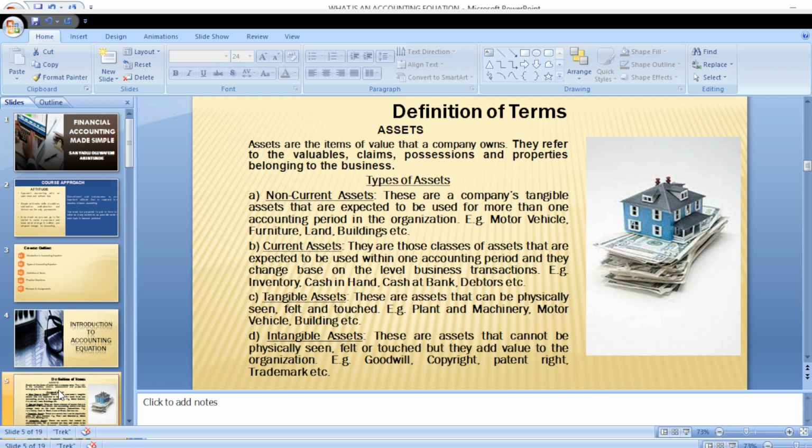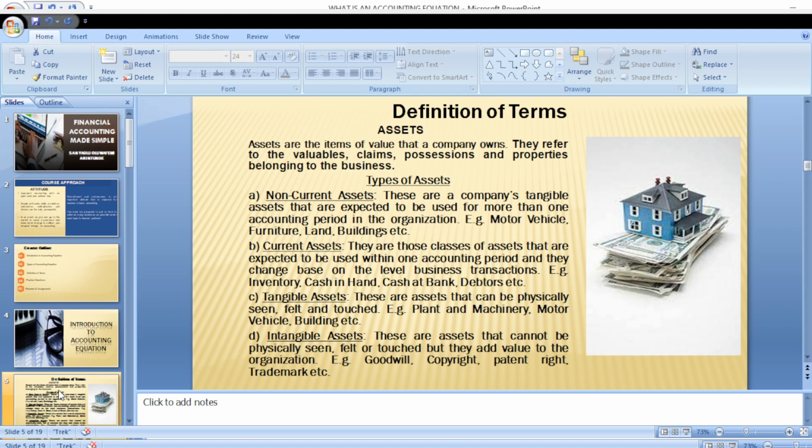Usually the same thing applies to a building. If a company buys a building, the building is expected to last more than one accounting period. The same thing with furniture, the same thing with land. Once a company buys this asset, it is expected that this asset will last for more than one year. So anytime a company buys an asset that is non-current in nature, it is expected to last for a period of more than one year.